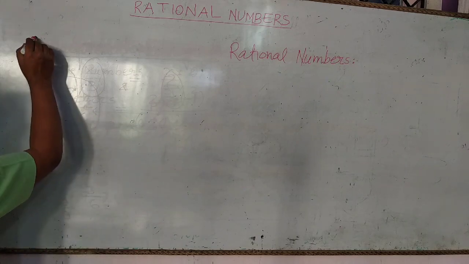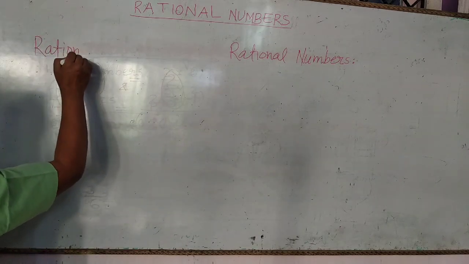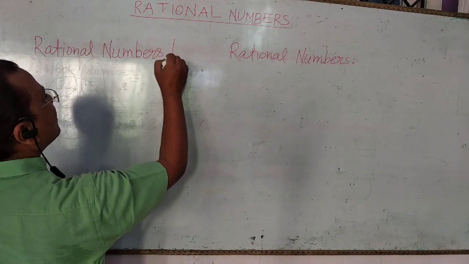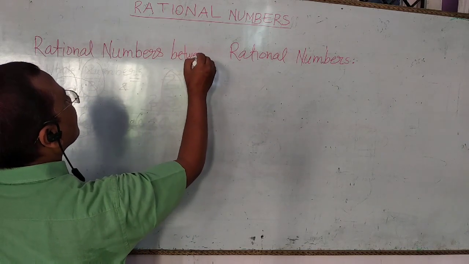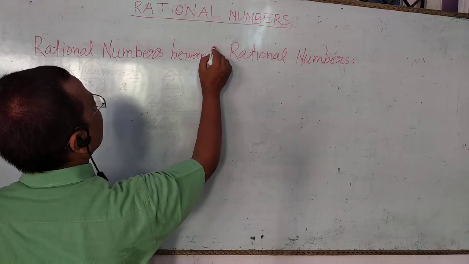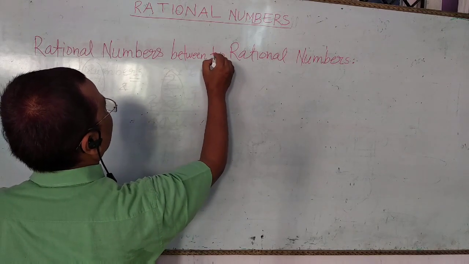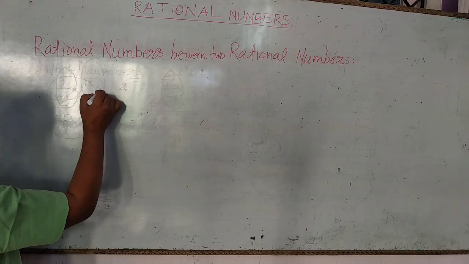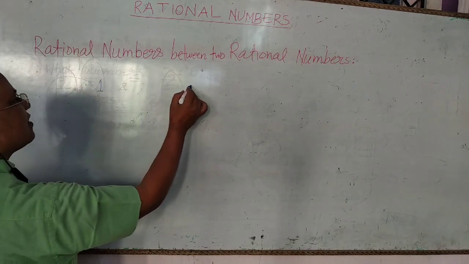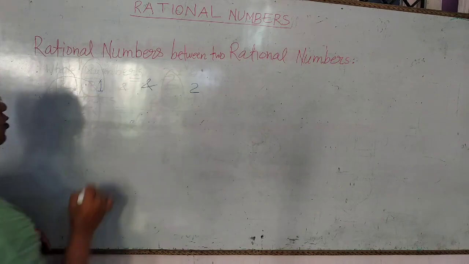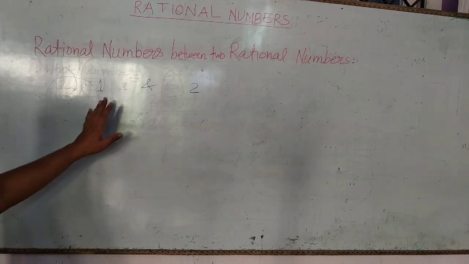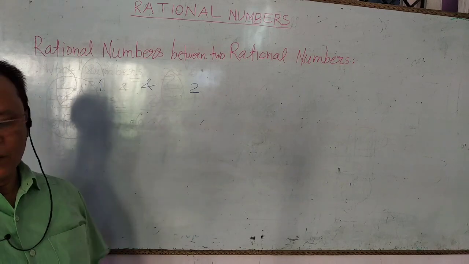Suppose we are given two rational numbers. First is 1 and second is 2. 1 and 2 are rational numbers, and we have to insert more rational numbers between 1 and 2.